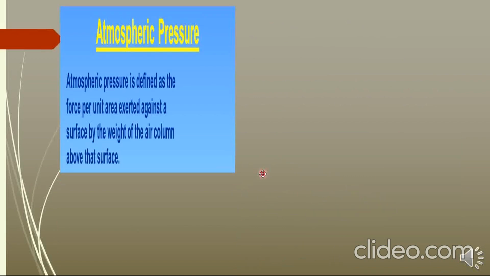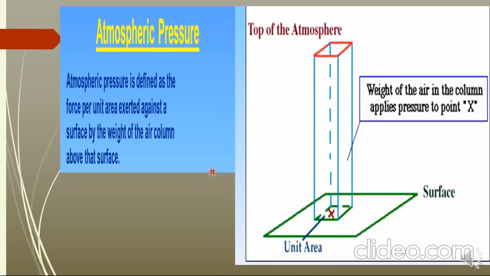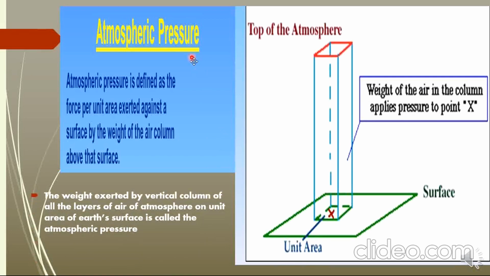Atmospheric pressure is defined as the force per unit area exerted against a surface by the weight of the air column above that surface. This is the unit area. This is the air in the column. It exerts pressure on this unit area. The force exerted on this unit area is called atmospheric pressure. The weight exerted by a vertical column of all the layers of air of the atmosphere on a unit area of Earth's surface is called atmospheric pressure.